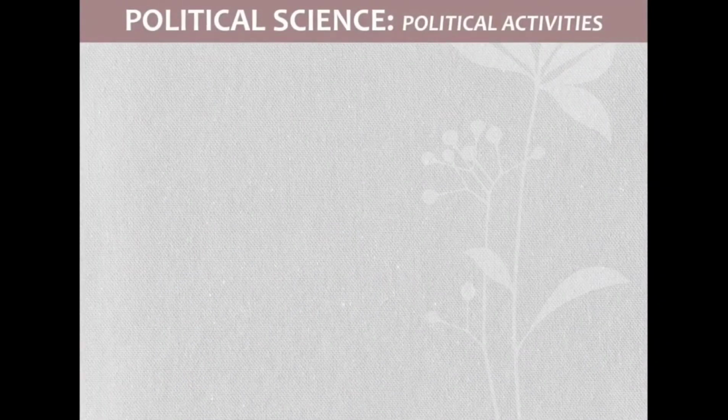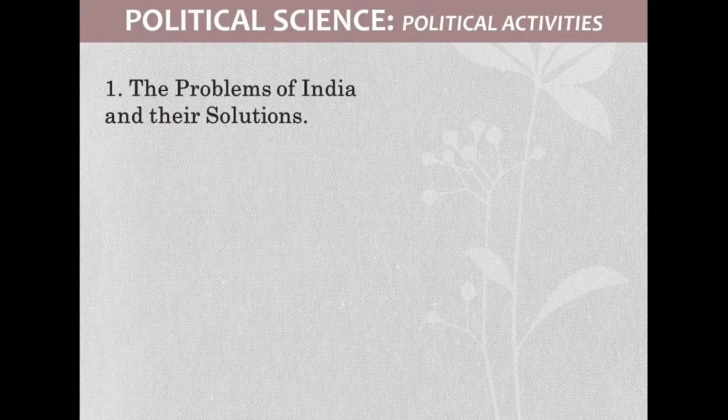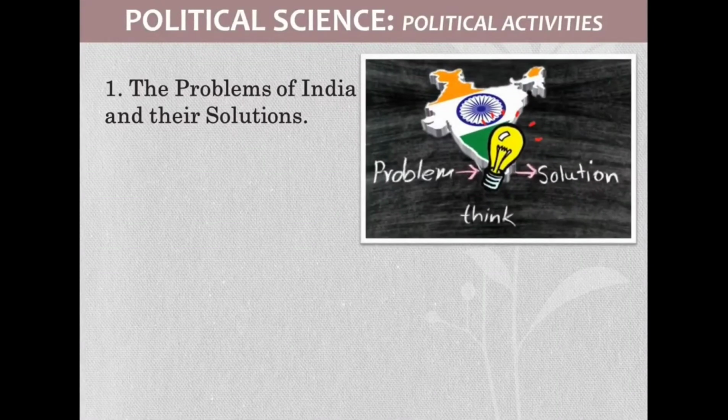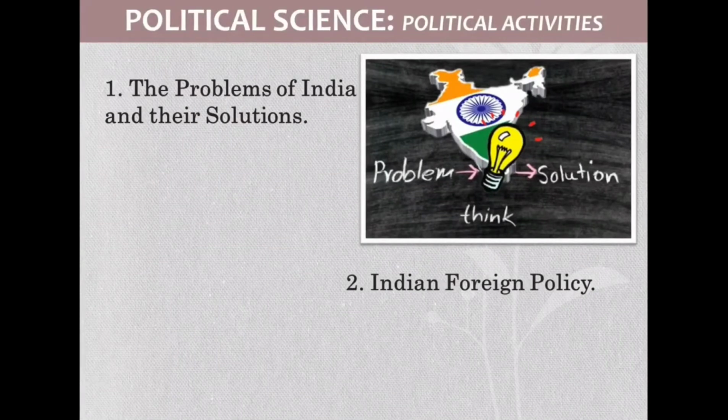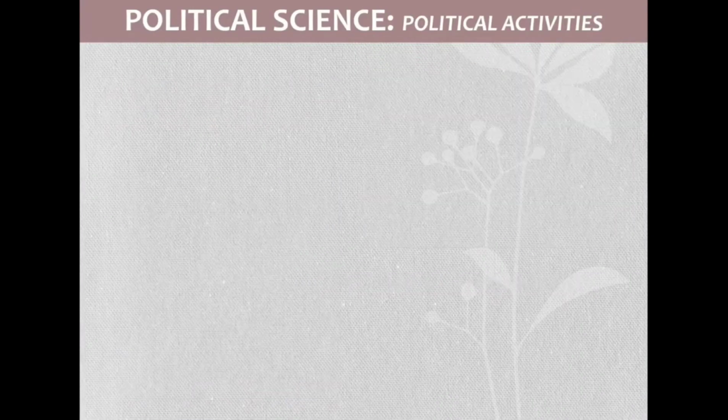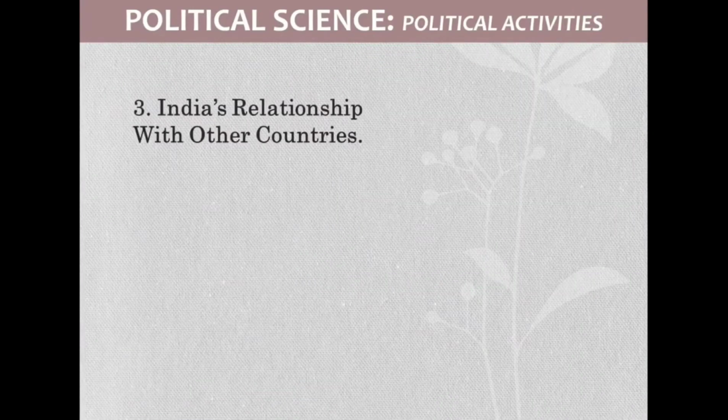After history, the next branch is political science. The first chapter is Problems of India and Their Solutions: how India tries to eradicate problems, especially corruption, terrorism and the status of women, and what the role of the Indian government is in eradicating them. After that, Indian Foreign Policy: what are the principles of the Indian foreign policy and what factors influence it.